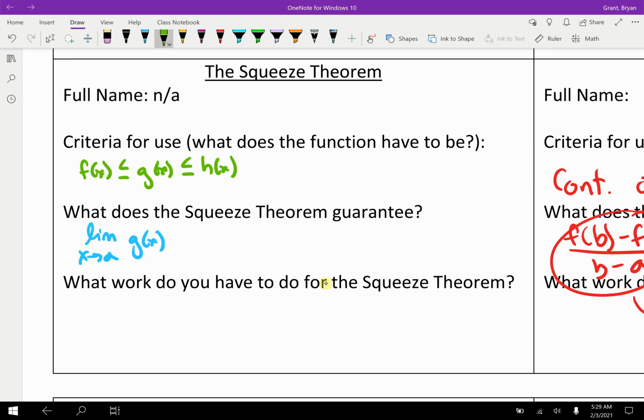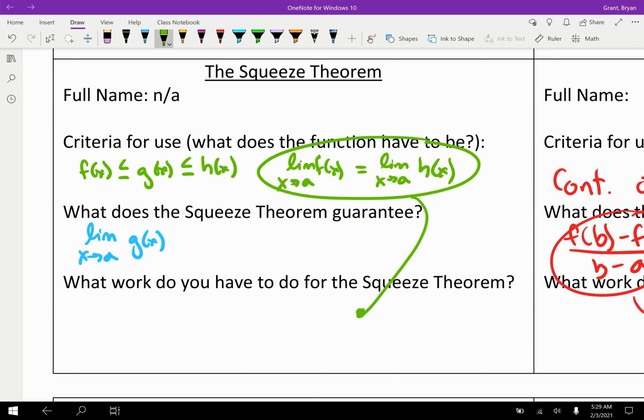The other thing you have to know is that the limit as x approaches a of f of x, the bottom function, is equal to the limit as x approaches a of h of x, the upper function. And honestly, what kind of work do you have to do? Sometimes you might have to show that. You might have to explain that's there. They'll usually tell you this fact.